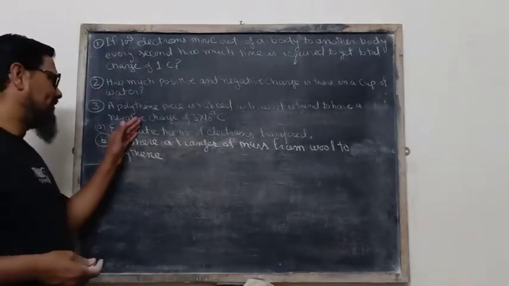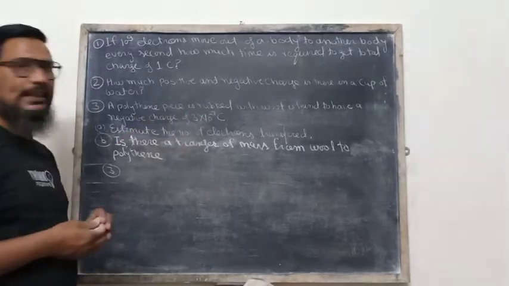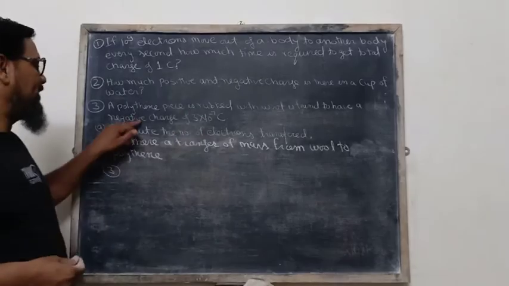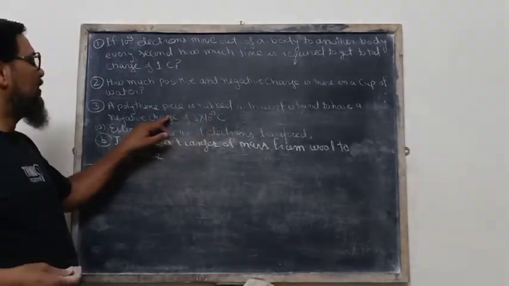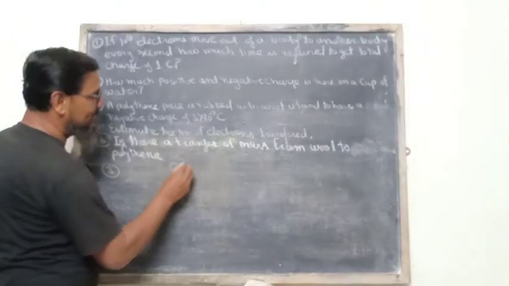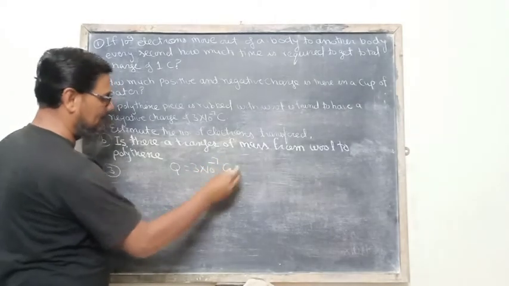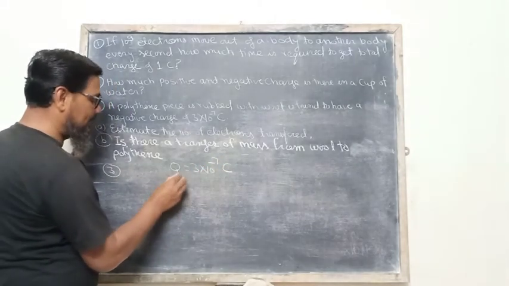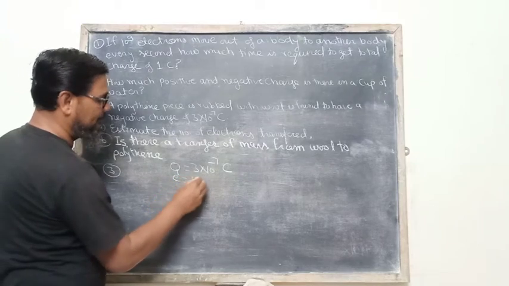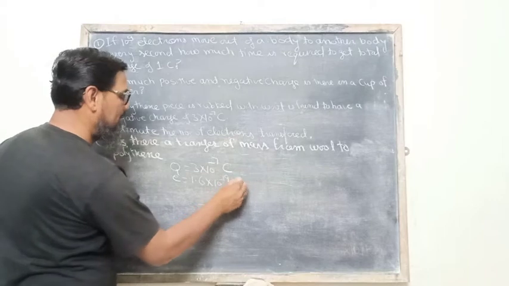That means in this case, polythene is the gainer and wool is the loser of electrons. The electronic charge we know is 1.6 into 10 raised to the power minus 19 coulomb.